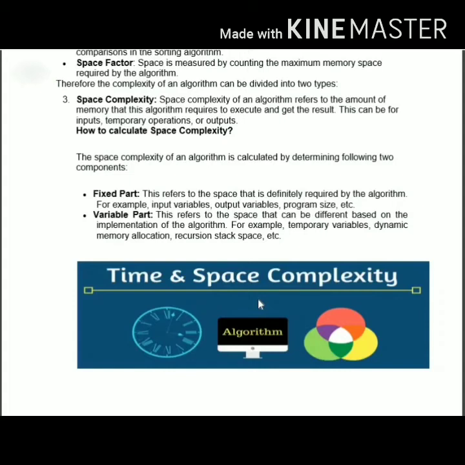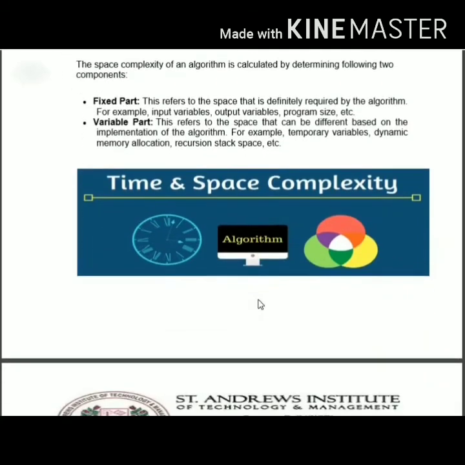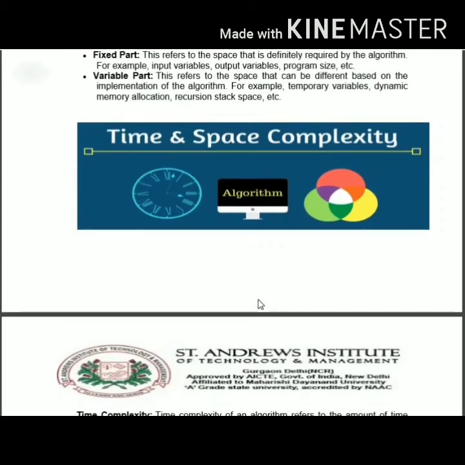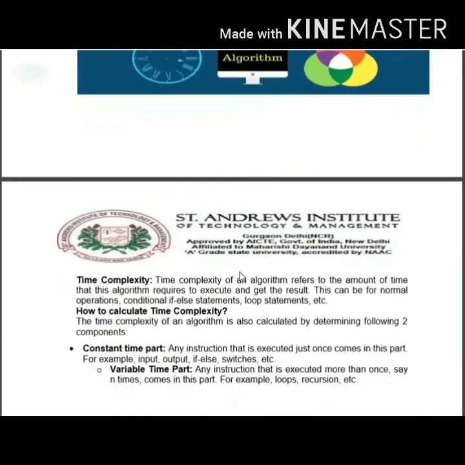Now, what is the fixed part, what is the variable part, how you have implemented it, how many lines of code are in the program, and how much space is required to store all your results. This is the sample diagram I have given as an example. If this is the time factor, this is the space complexity required to solve any problem statement.